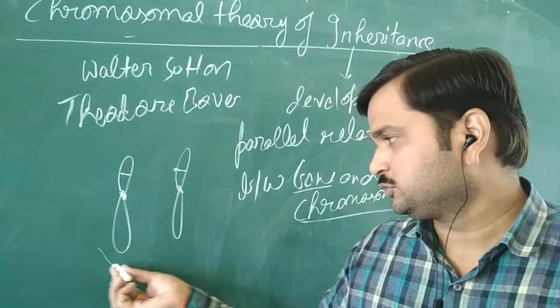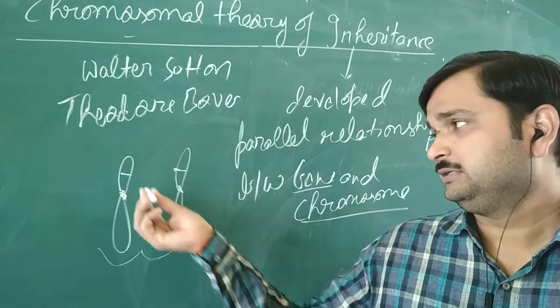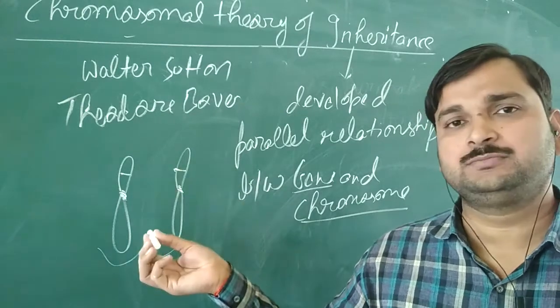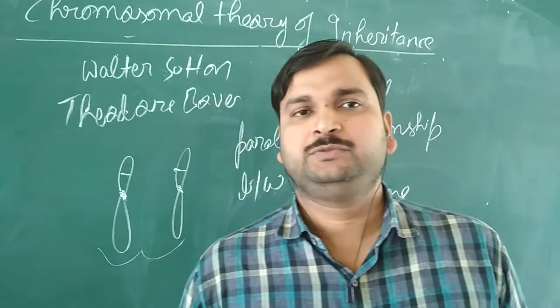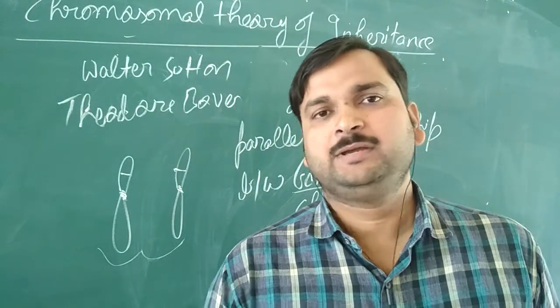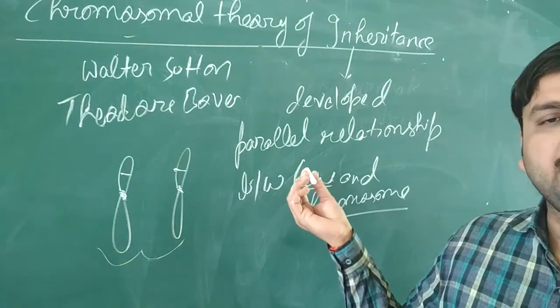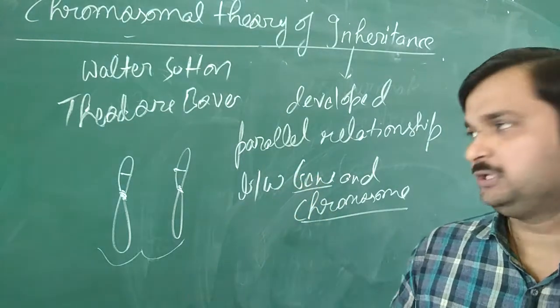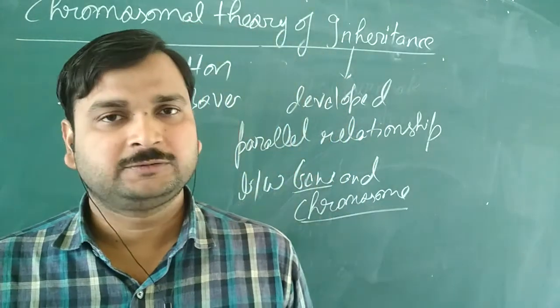Here you can see the chromosomes are present in the form of pairs. Similarly, genes which are present on the chromosomes are also present in the form of pairs. So they developed a parallel relationship between the gene and chromosome.